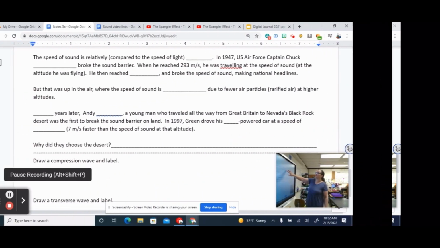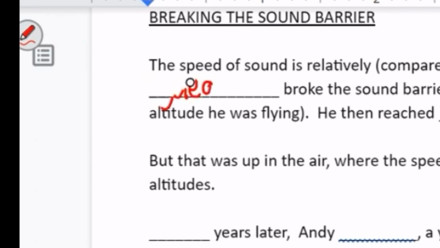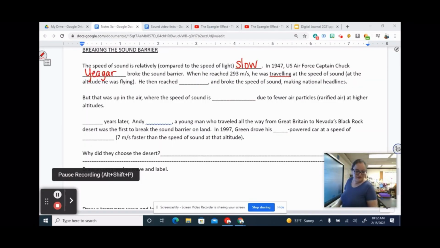All right, so breaking the sound barrier. The speed of sound is relatively slow. Compared to the speed of light, the speed of sound is pretty slow. In 1947, U.S. Air Force Captain Chuck Yeager, Y-E-A-G-E-R, broke the sound barrier.